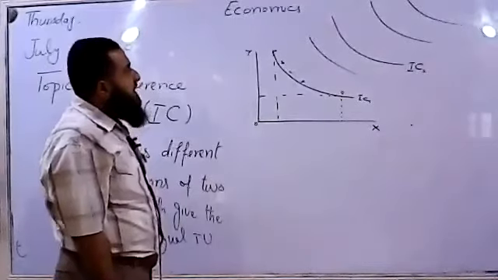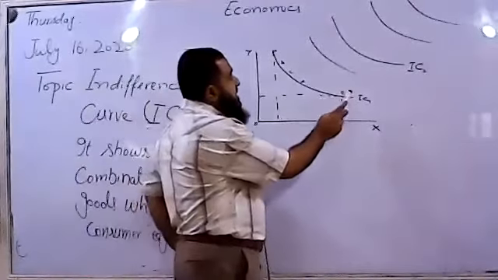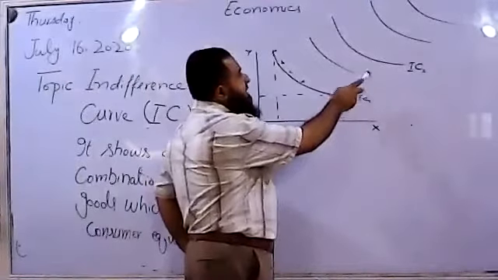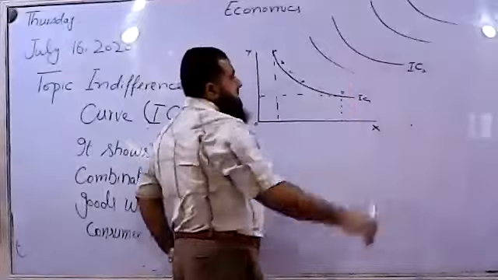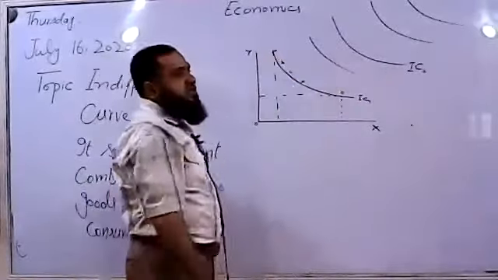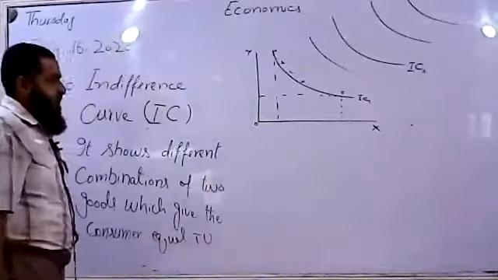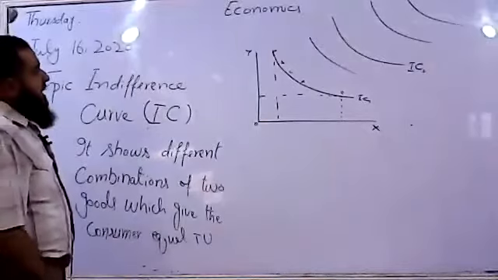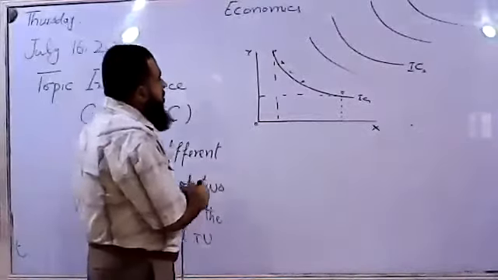Along one indifference curve, the indifference curve has one level of total utility. This one has a higher level, and this is further higher. But keep it in mind, along one curve, the total satisfaction will remain the same. Now I want to tell you how we can find its slope.